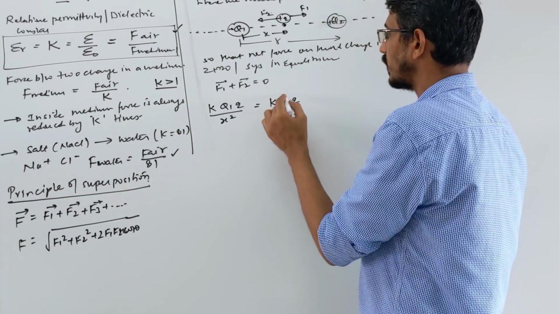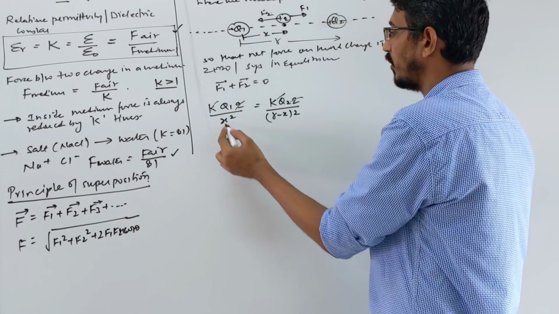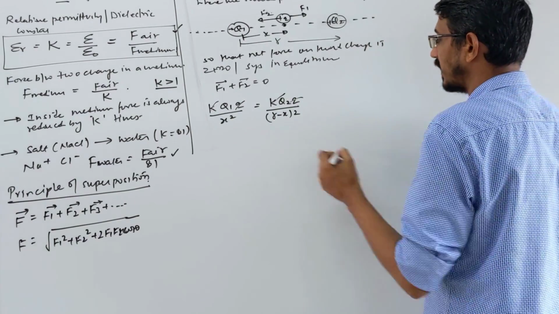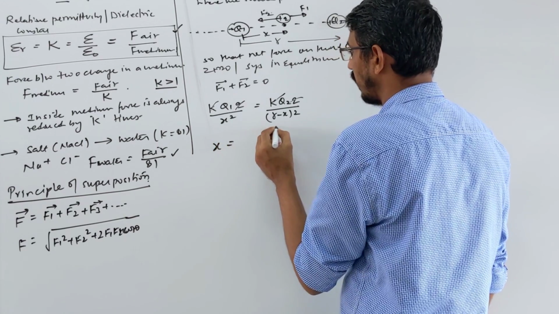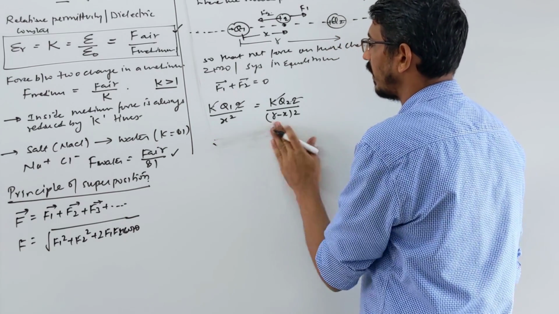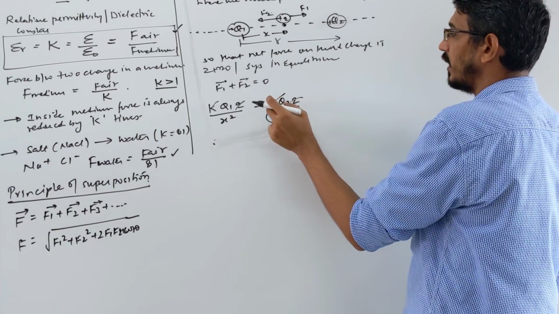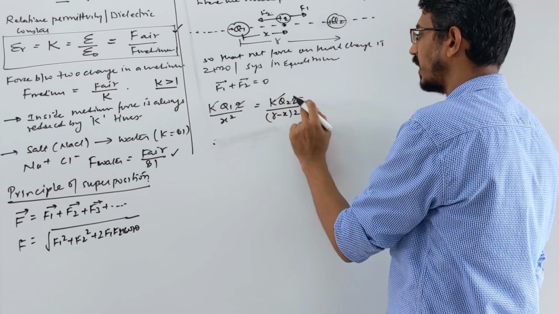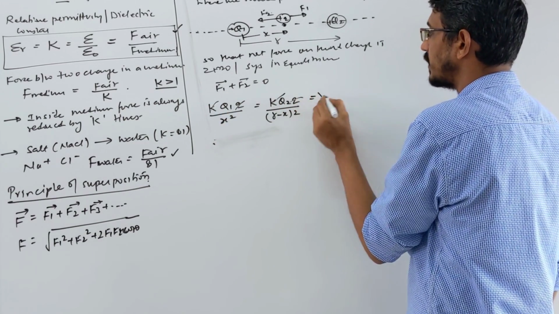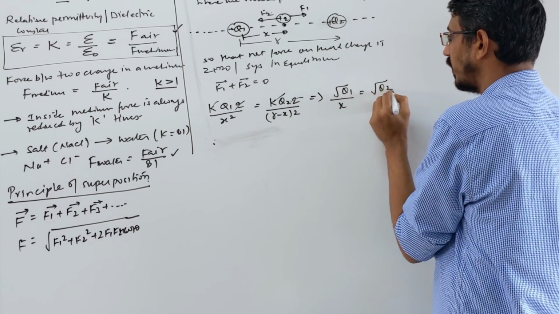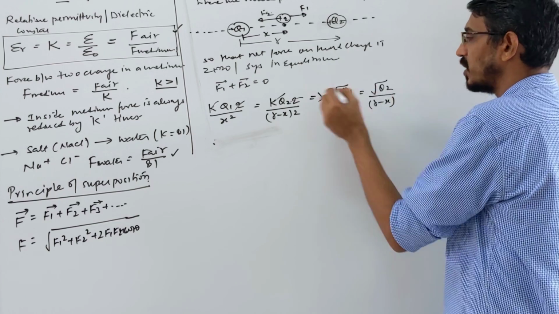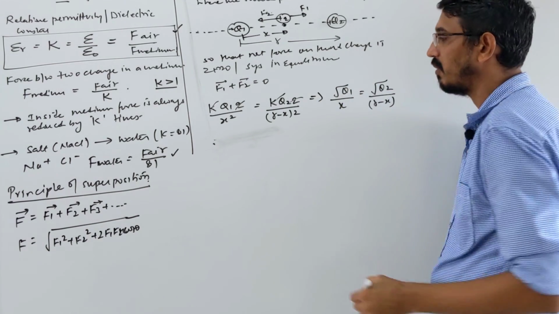When you solve this, K goes, q goes, now you have to find x. So how does x come? That shortcut also you should remember. Actually, if you want to calculate, you can calculate, there is no big problem. The k terms get cancelled, small q gets cancelled. Just take the root on both sides and you will get the answer: root Q1 by x is equal to root Q2 by (r minus x). Cross multiply them and find x. That's all.